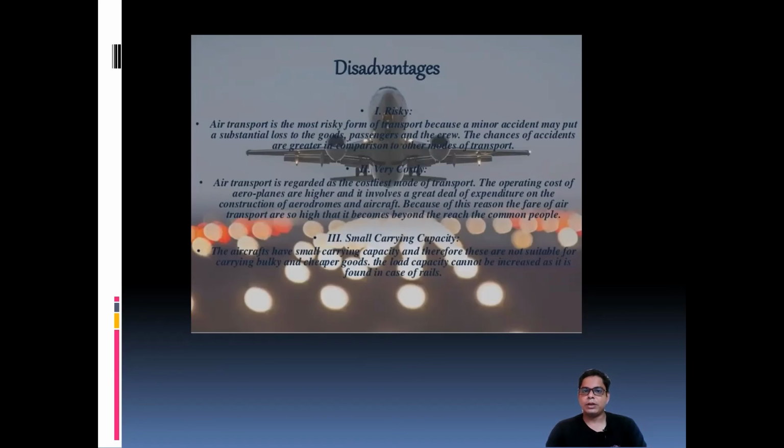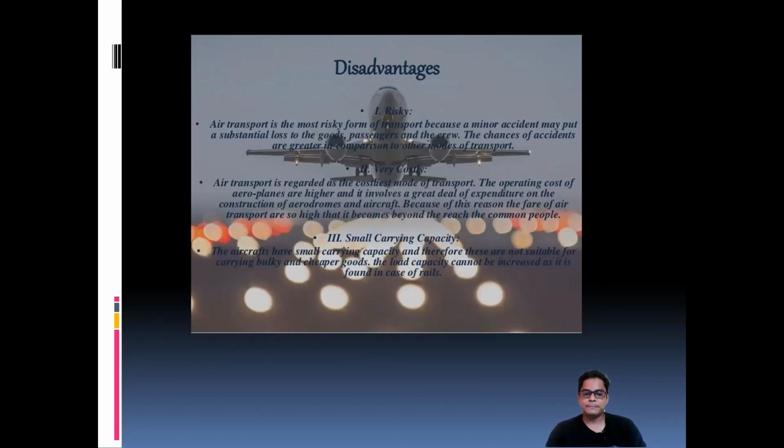In the exam, the advantages and disadvantages of the airways come up. Then you can come to the problems facing the aviation sector, particularly in India. We are facing a number of problems. High operational cost is the main cause. That is why you cannot reduce the fare of flights. High cost of aviation turbine fuel: fuel prices are rising, hiking day by day. High service tax and other charges are also there.